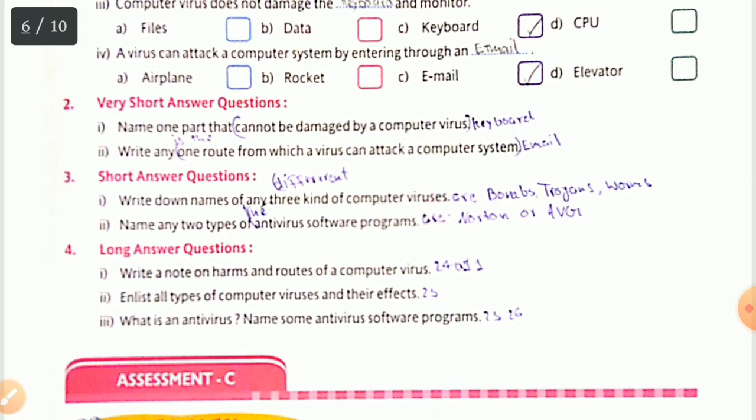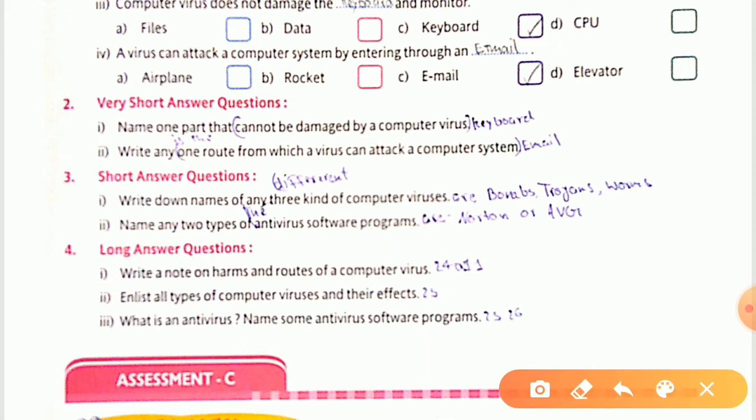Name one part that cannot be damaged by a computer virus. Write down keyboard. A keyboard is a part that cannot be damaged by a computer virus. This much only for the first answer.